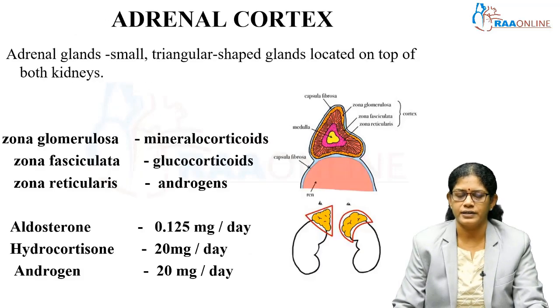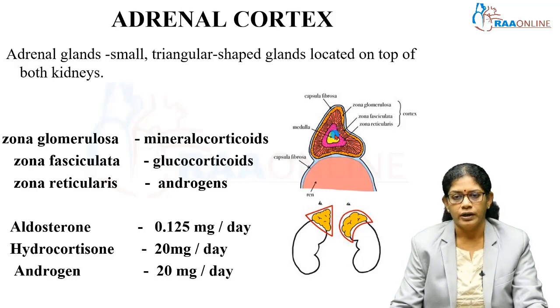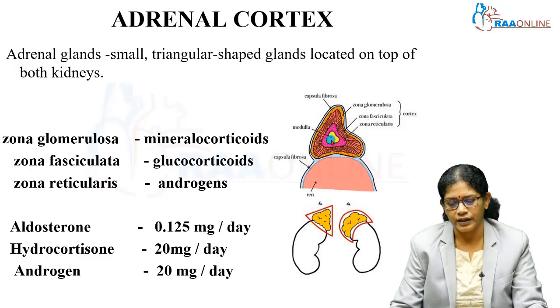So, adrenal cortex, it's a gland. As we see, it's present on the top of our kidney. We have got two adrenal glands, and each adrenal gland has got a medulla as well as a cortex part. As we all know, in the medulla of the adrenal gland, adrenaline and noradrenaline are secreted. Epinephrine, norepinephrine is secreted from the medulla part of this adrenal gland.